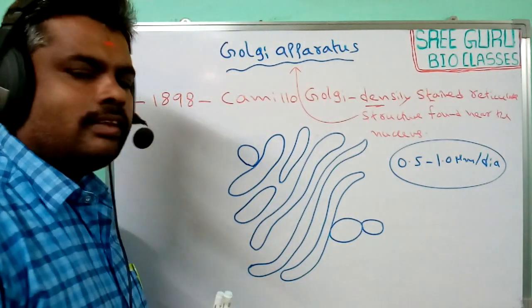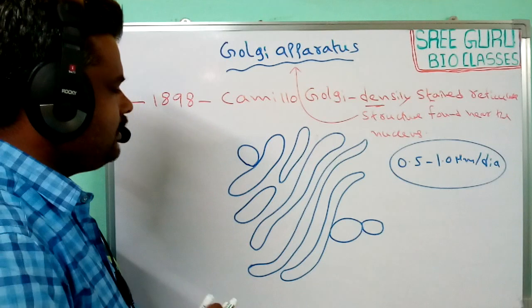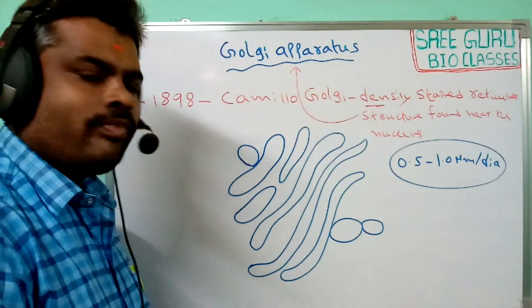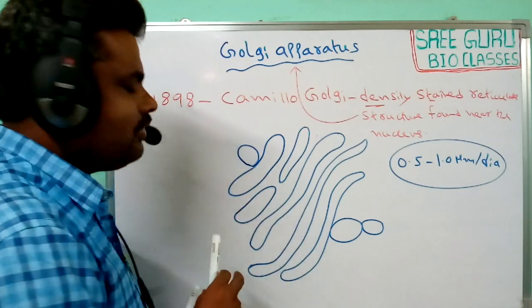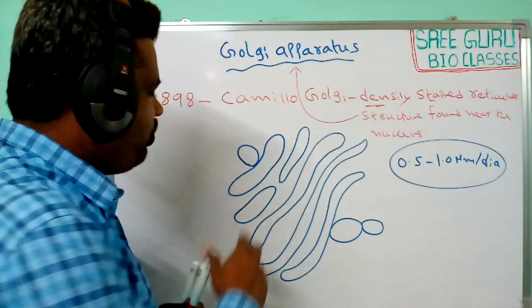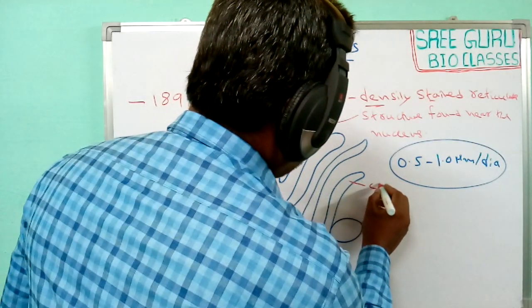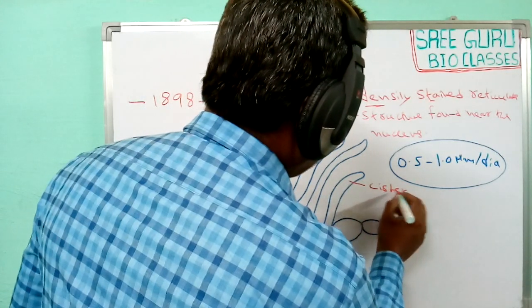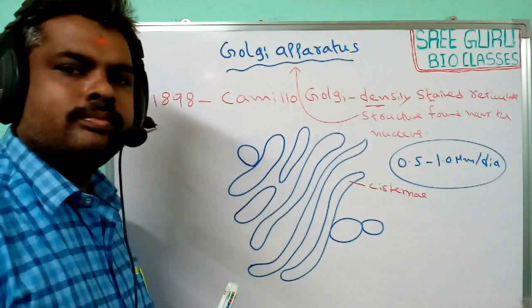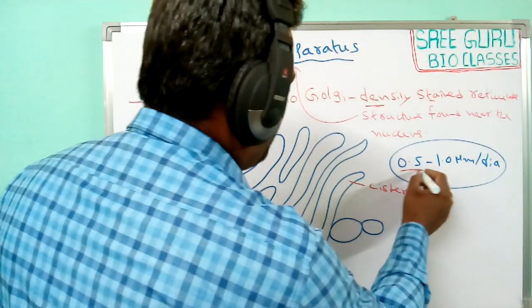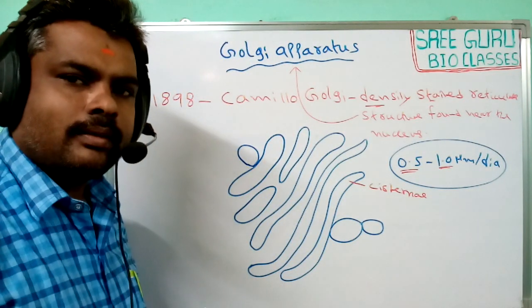So the Golgi complex is a small disc shaped or flat cisterns, approximately 0.5 to 1 micrometer in diameter.